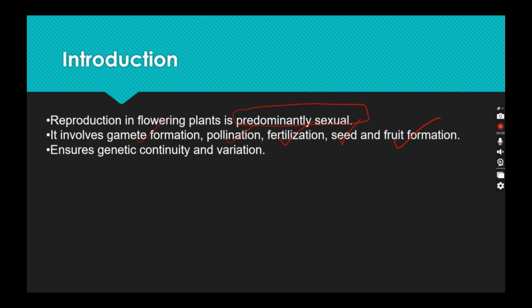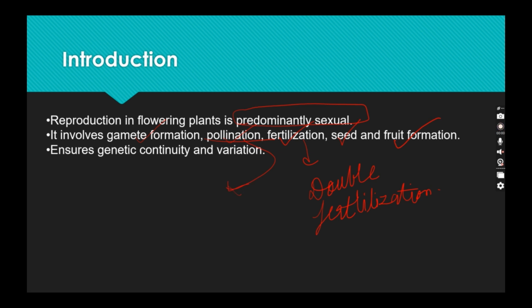Among these, the important topics are gamete formation, pollination and fertilization. It's compulsory for you to remember them because they are going to come in either your MCQ or your theory paper. From fertilization, double fertilization is the hot favorite question. And from pollination, yes, types of pollination.